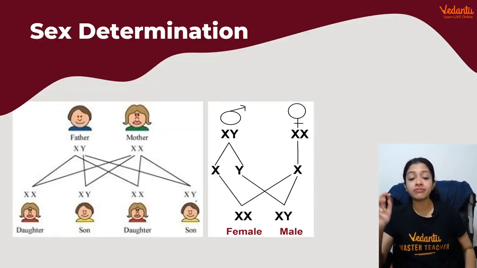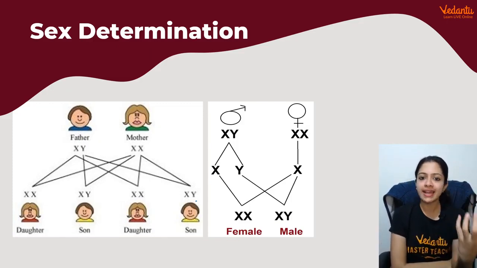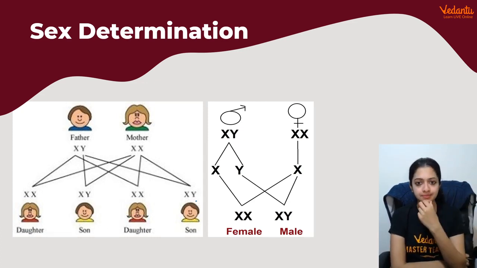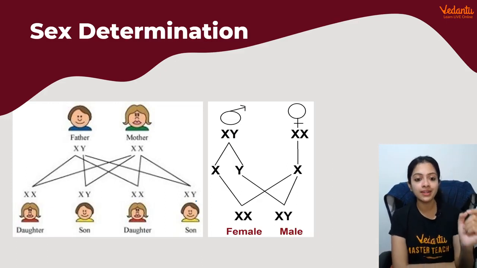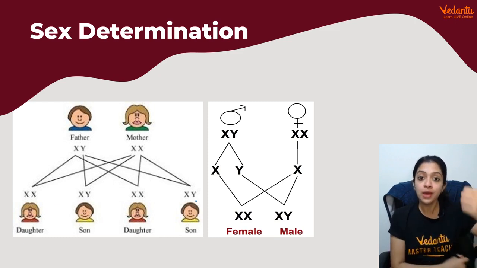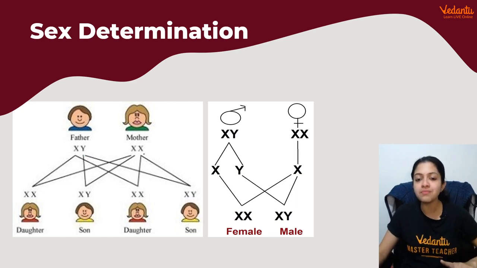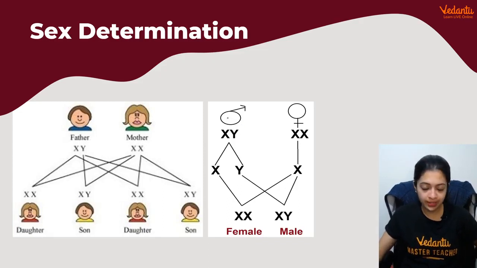Right, children, now another very, very important point under genetics is sex determination. What decides whether a baby is going to be male or female? So you must have heard about this a lot. It's a very, very interesting phenomenon, and it is only the sex chromosomes, which are the X and the Y chromosomes in human beings, which are involved in this, right? So, as far as human beings are concerned, males always have one pair of sex chromosomes, and so do females. But in the case of males, it's going to be one X and one Y chromosome. In the females, it's going to be two X chromosomes, right? So this is how things work.